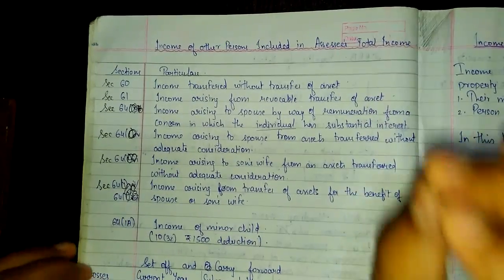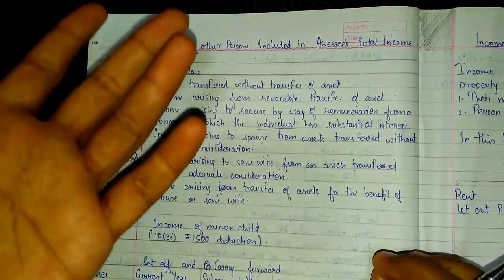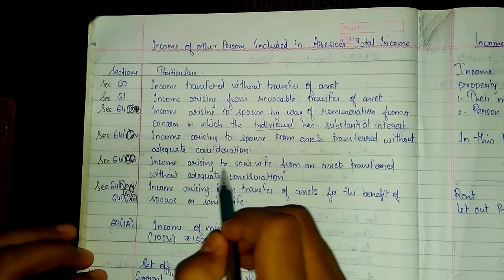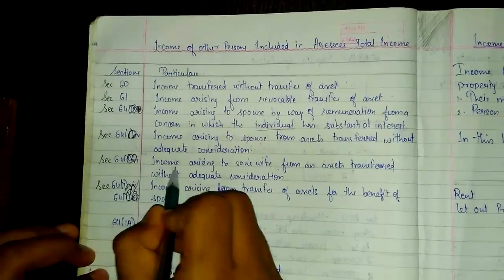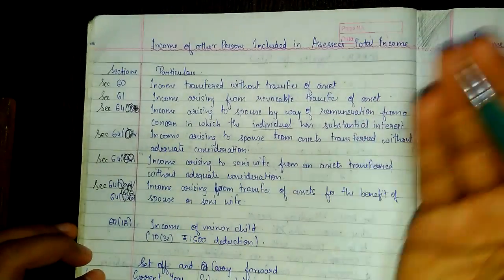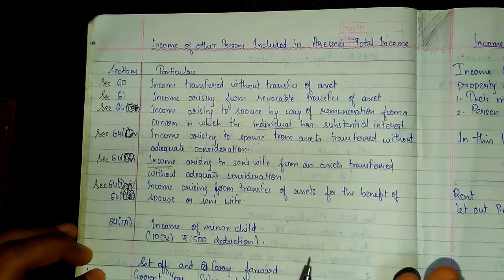Now there is a small clarification for you all, a small loophole that might help you. The loophole is income arising to the son's wife. This income will not be added back if the asset is transferred to the son's wife before marriage. Are you understanding it?